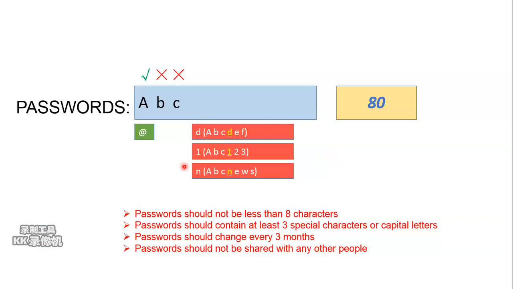Okay, let's look at what will happen if users type in some characters. Here, let's first look at the blue bars. The D, 1, and N are a prediction for the next characters. This prediction is based on common passwords on the internet, so we don't want miners to use one of them. However, if they stick to using one of them, they will get a red cross on top of the characters, and the marks will be reduced by 10. Otherwise, they will get a green correct mark.